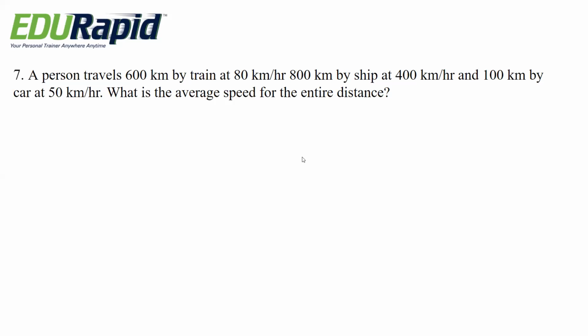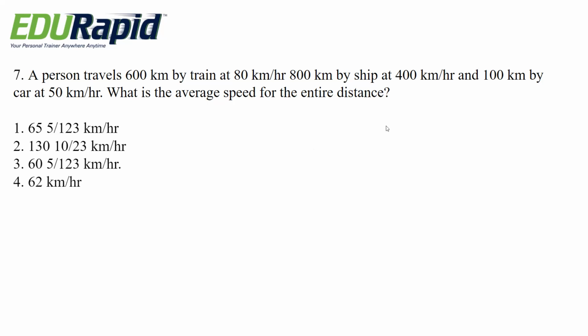Next question. A person travels 60 km by train at 80 km per hour, 800 km by ship at 400 km per hour, and 100 km by car at 50 km per hour. What is the average speed for the entire distance? Options are 65 5 by 123 km per hour, 130 10 by 23 km per hour, 60 5 by 123 km per hour, 62 km per hour.